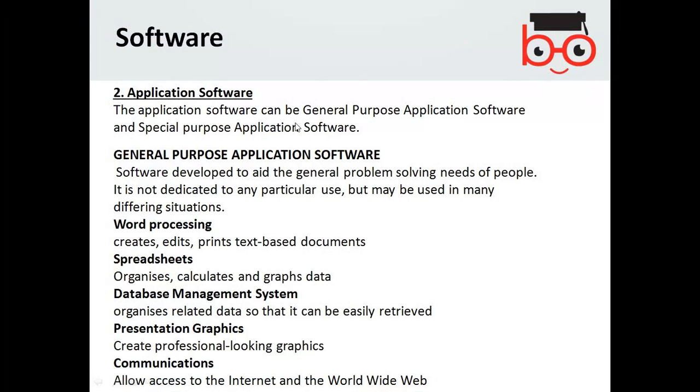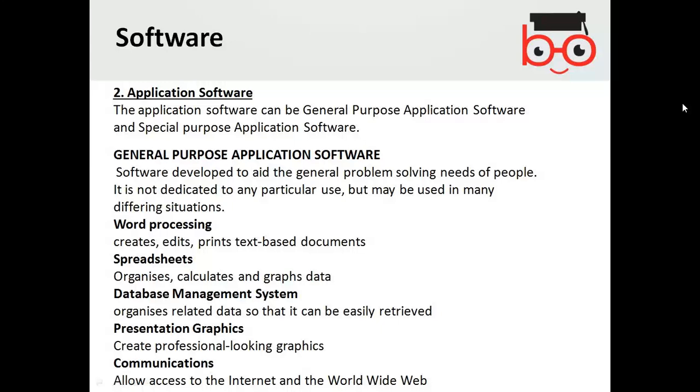Now we come to the application software. Application software can be general purpose application software and special purpose application software. The operating system or system software is mandatory. Without system software, you cannot run your computer. However, the application software are additional software which are run with the help of system software, and they have two types of categories: general purpose as well as special purpose.